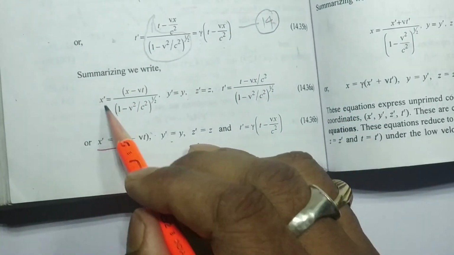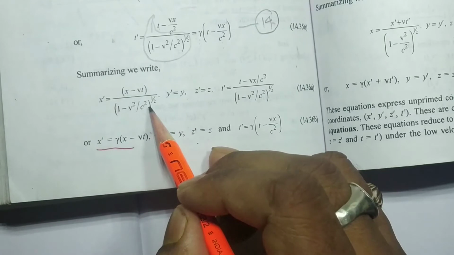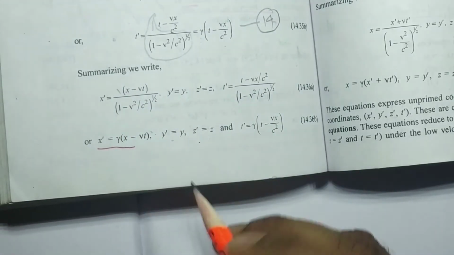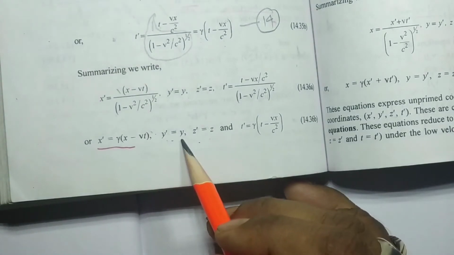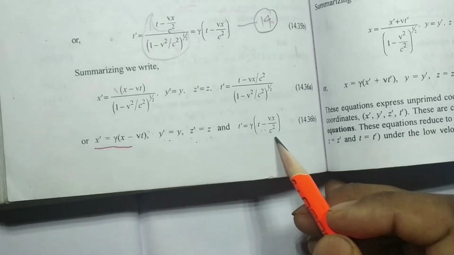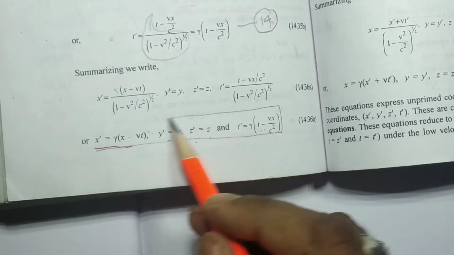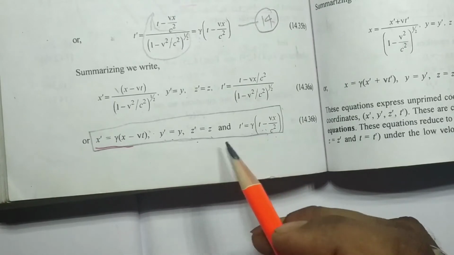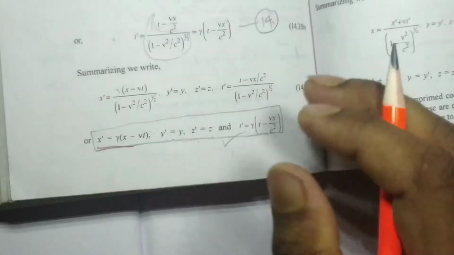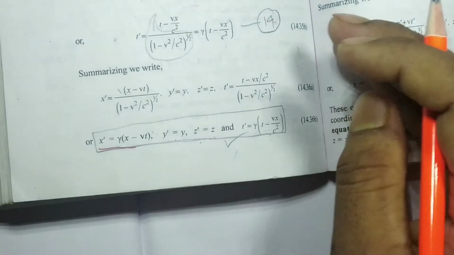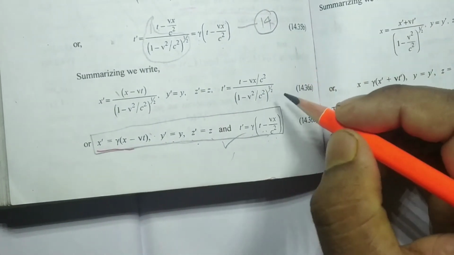So x dash, x minus vt by 1 minus v square by c square, can be written as gamma into x minus vt, y dash equal to y, z dash equal to z, and t dash will be equal to gamma into t minus vx by c square. So these are the Lorentz transformations with the help of the special theory of relativity. You have to remember these things. This will be required to do the problems we are going to discuss in our coming classes.